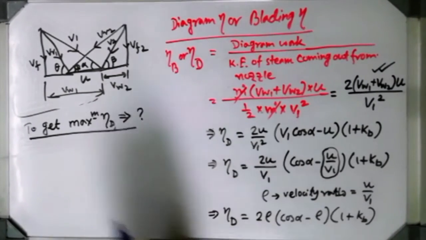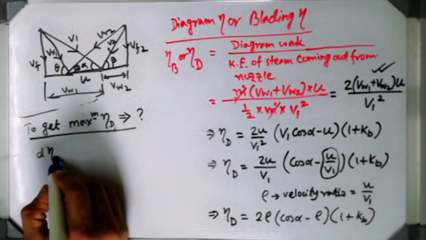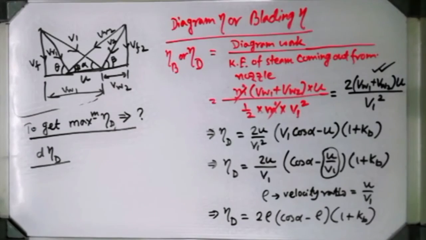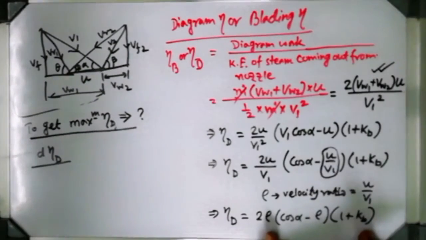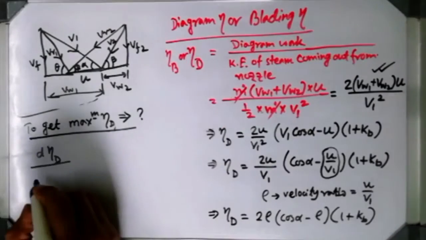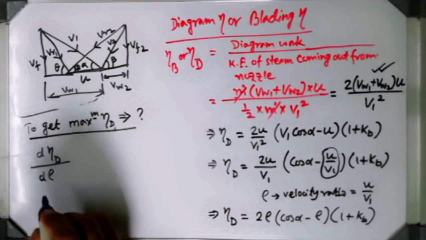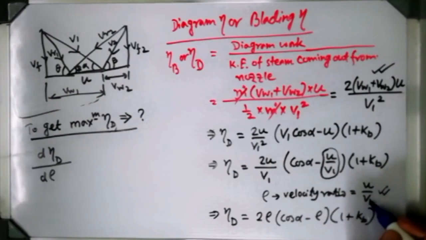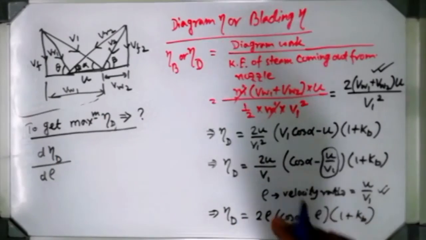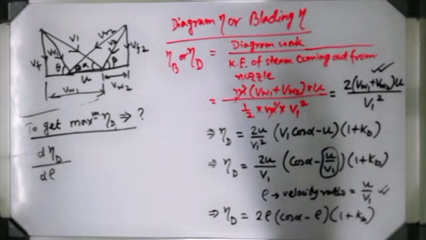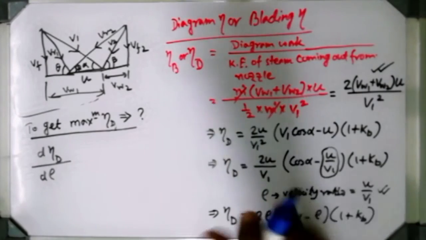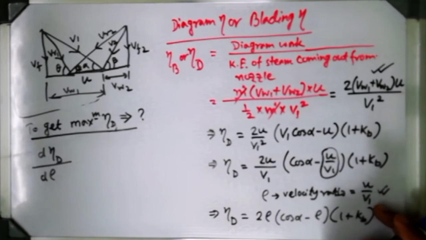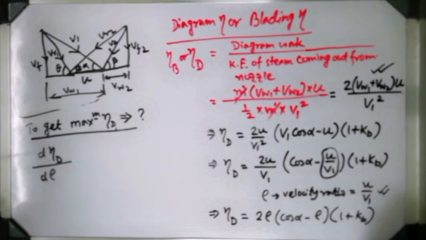So what should I do? I should differentiate that expression, and with respect to which parameter? I should differentiate this expression with respect to rho. Why? Because rho is the variable one. It can vary. That is the velocity of the steam coming out from the nozzle. That can be adjusted, increased or decreased according to the valve flow, and u also will vary with the velocity value of v1.